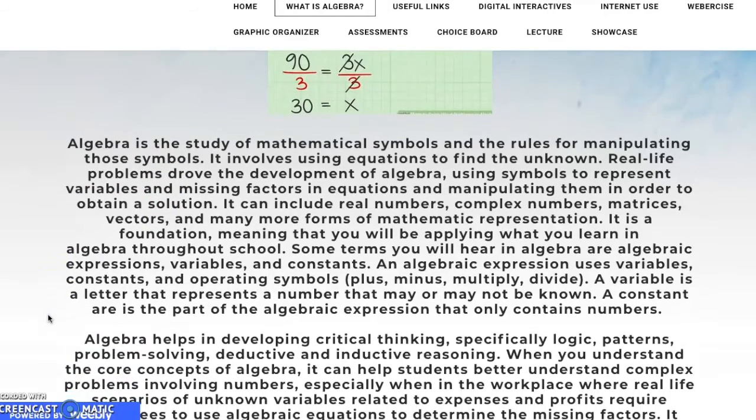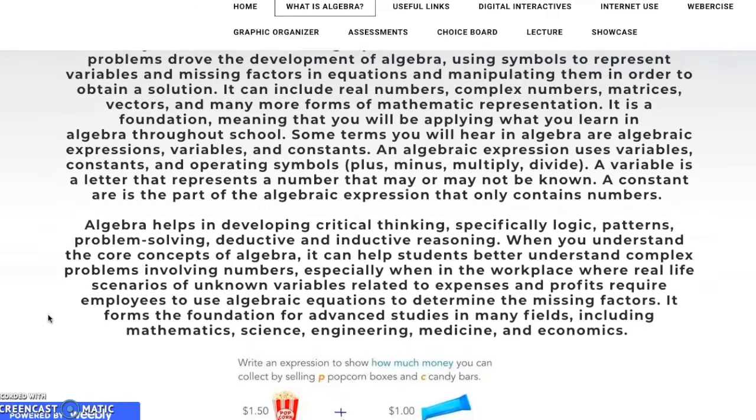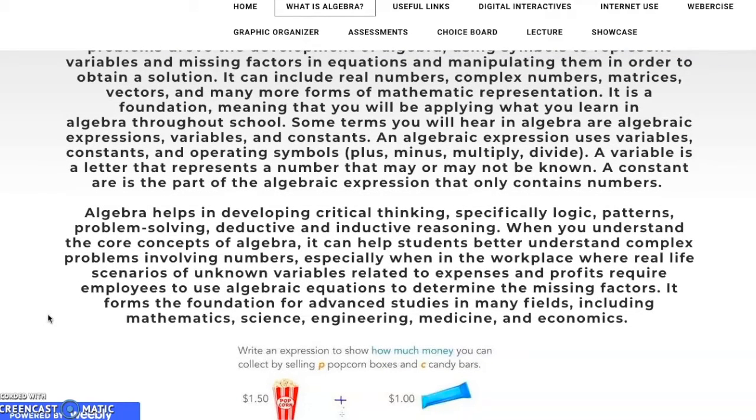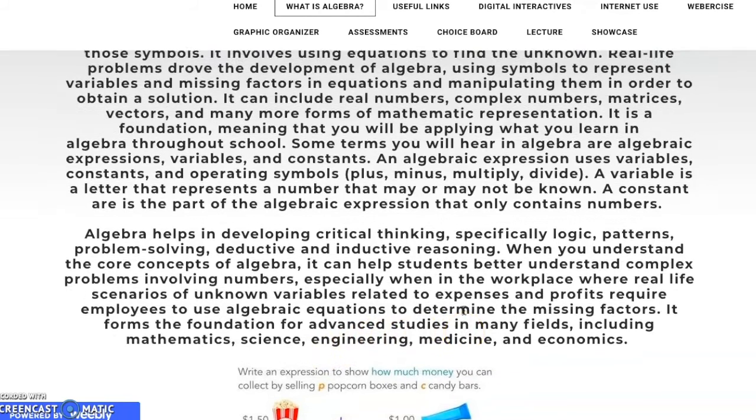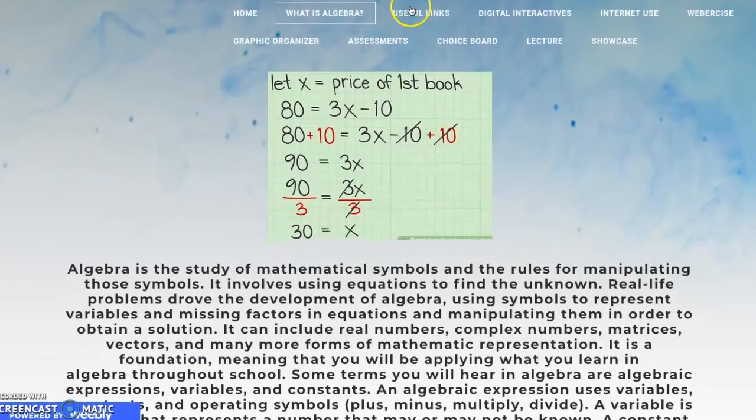Here I have a little bit of in-depth info about algebra and how it's important for us to learn and how we use algebra in a lot of different fields, which includes mathematics, science, engineering, medicine, and economics. So basically, it's what we need to learn if we want to become engineers, if we want to become doctors, and so forth. And you can read a little bit more on that on the What is Algebra page.